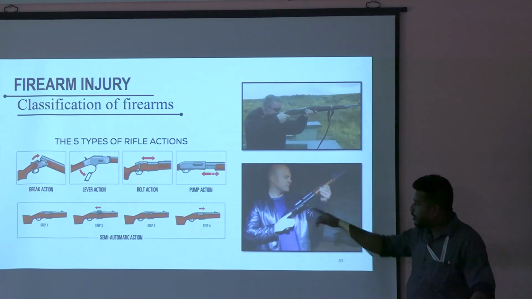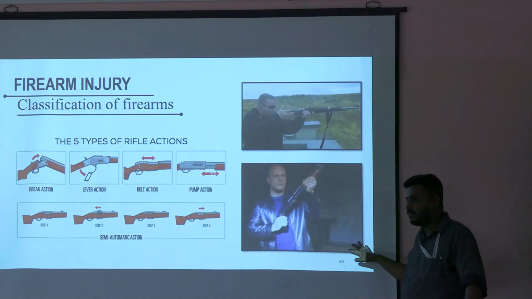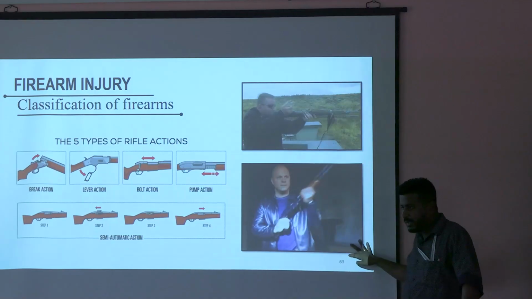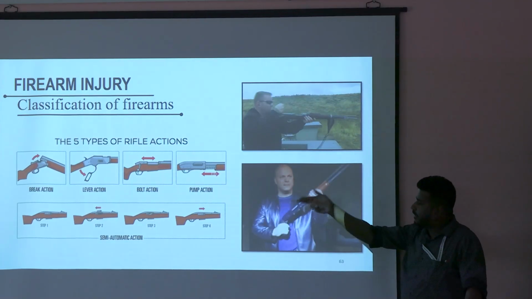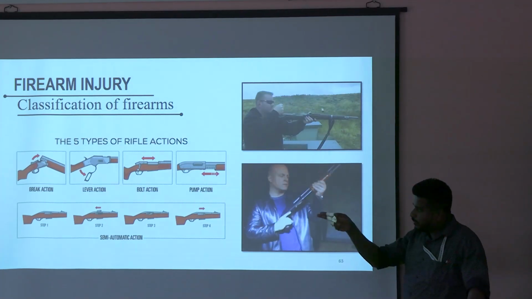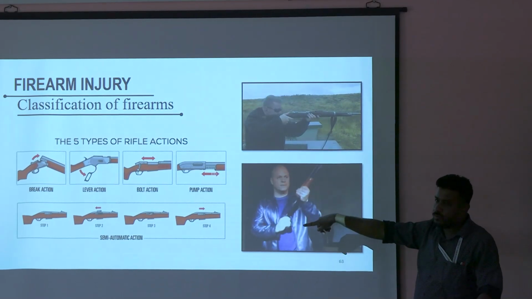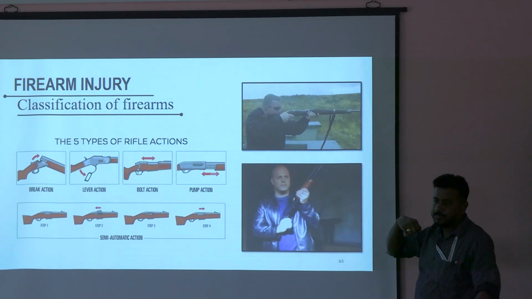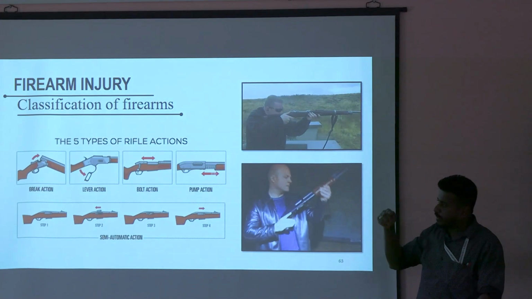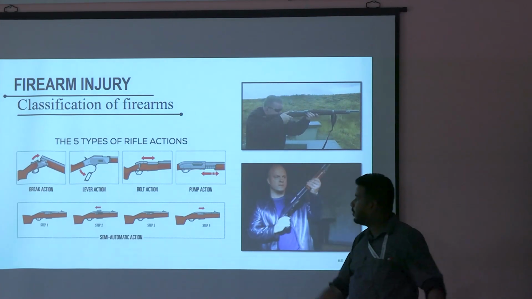Now semi-automatic means what? Semi-automatic, after every bullet you have to press the trigger again. And in automatic you can hold down the trigger and it will keep firing. Machine gun is an example. Here you see after every bullet the person has to prepare the gun again. That is known as cocking of the gun. You shoot the bullet, do the rifling again, and then you have to shoot. Here also the same. Semi-automatic means you don't have to prepare, you don't have to cock. You pull the trigger, one bullet, again you pull the trigger, another bullet. That is semi-automatic. Automatic means you pull the trigger and automatically multiple bullets will go out. That is automatic. Okay?